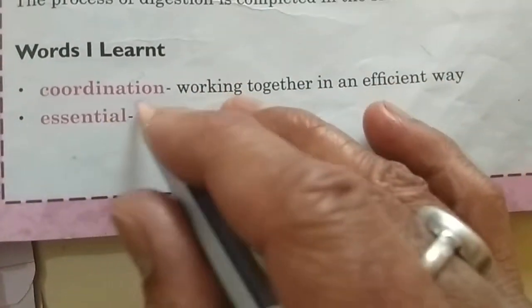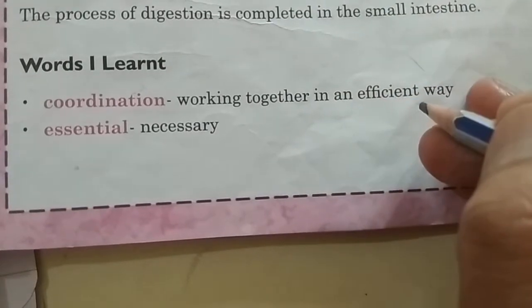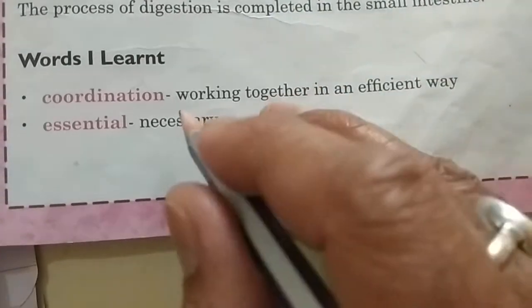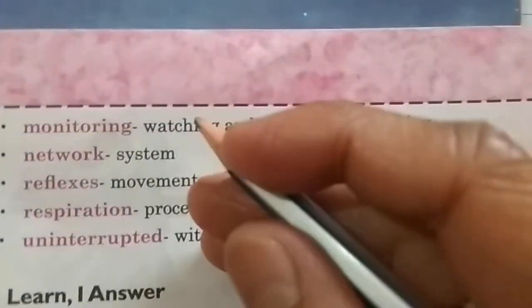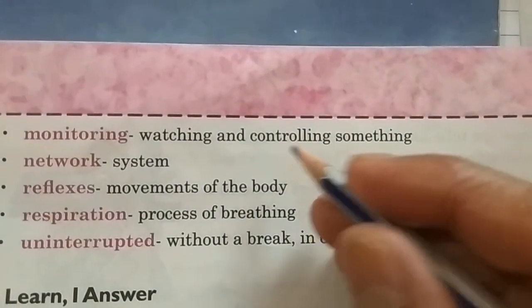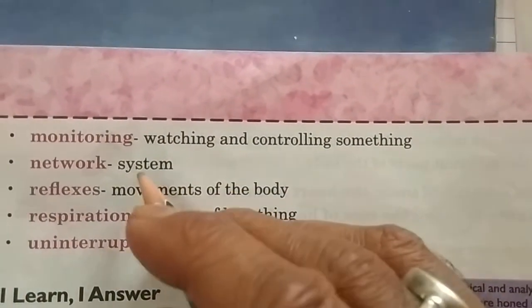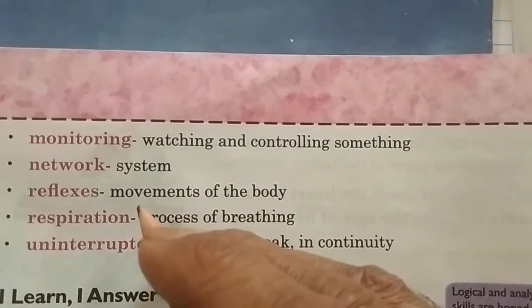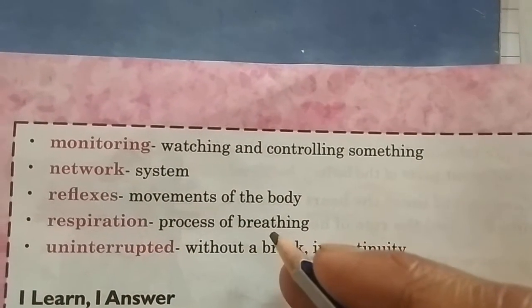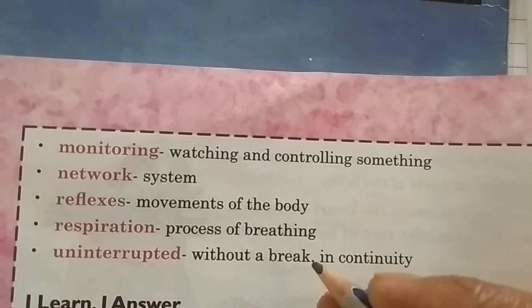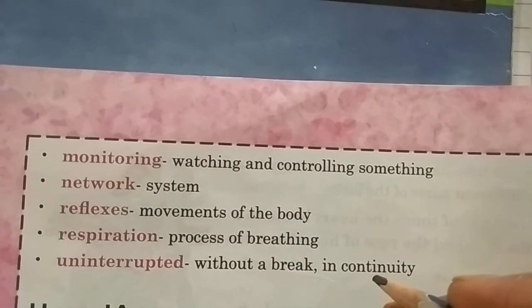Word meanings. Coordination: working together in an efficient way. Essential: necessary. Monitoring: watching and controlling something. Network: system. Reflexes: movement of the body. Respiration: process of breathing. Uninterrupted: without a break, in continuity.